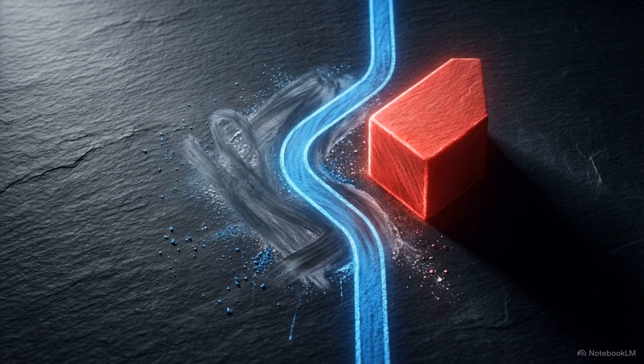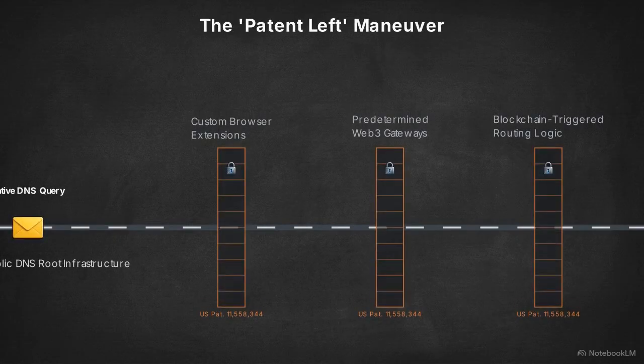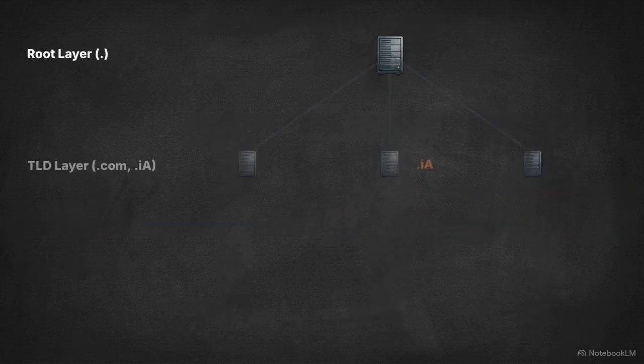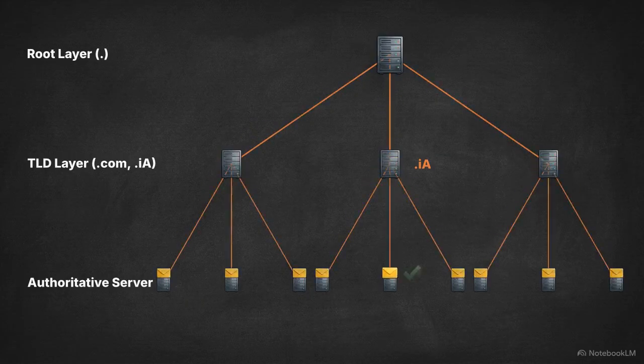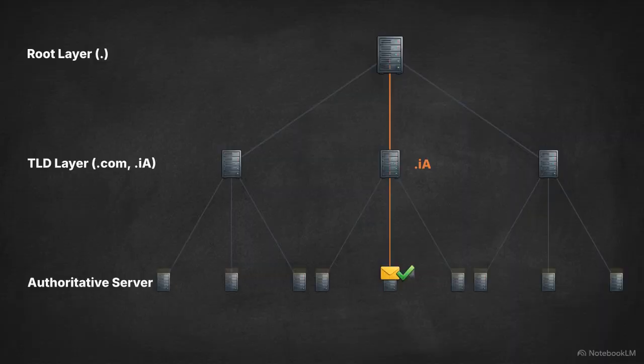To completely bypass this legal trap, the .ia protocol executes what engineers call a patent left maneuver. The system entirely avoids the patented mechanisms. It does not rely on custom browser extensions, predetermined Web3 gateways, or blockchain-triggered routing logic. Instead, resolution occurs entirely through standard legacy DNS recursive queries, originating at the Internet's root layer.